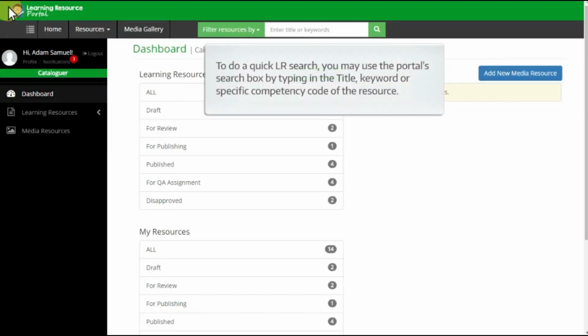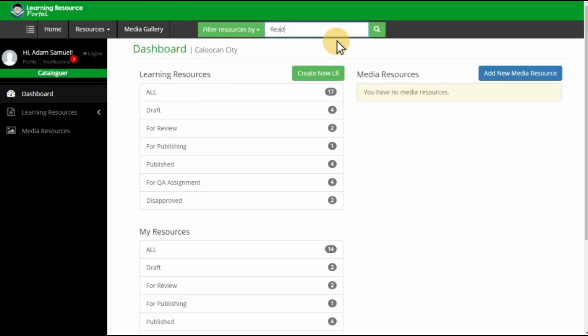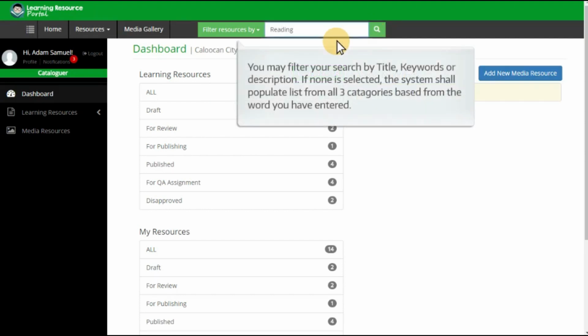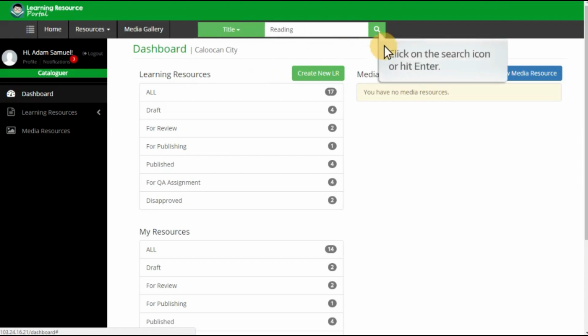To do a quick LR search, you may use the portal's search box by typing in the title, keyword, or specific competency code of the resource on this area. You may filter your search by title, keywords, or description. If none is selected, the system shall populate a list from all three categories based on the word you have entered. Click on the search icon or hit enter.